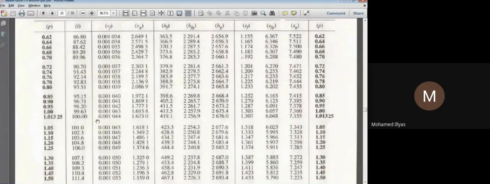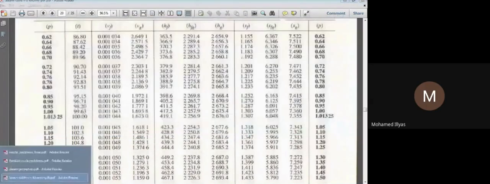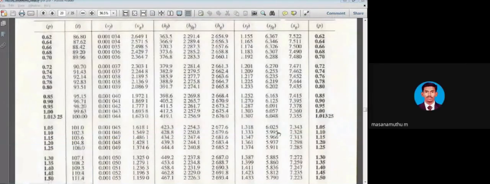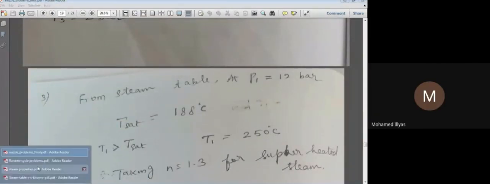Here the pressure is given as other than 1 bar, so definitely the boiling point will not be 100 here. What is the pressure here? Let me go to that problem now. We have a pressure of 12 bar. For 12 bar pressure, we have to look up the boiling point in our steam tables.